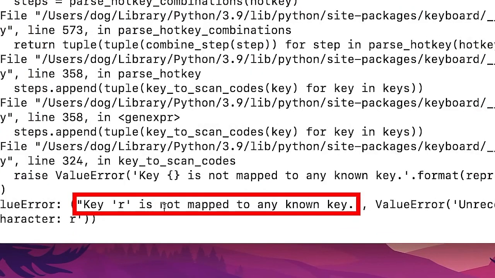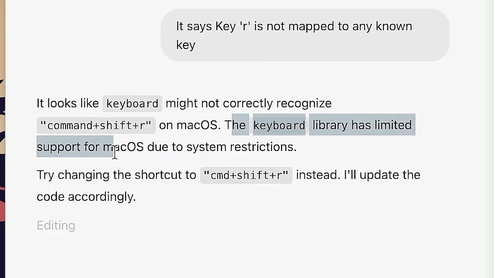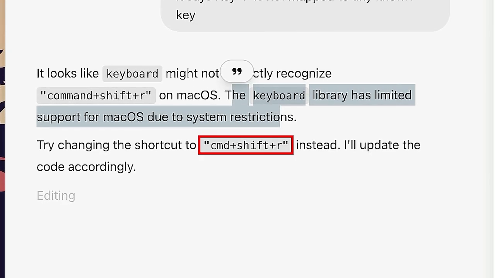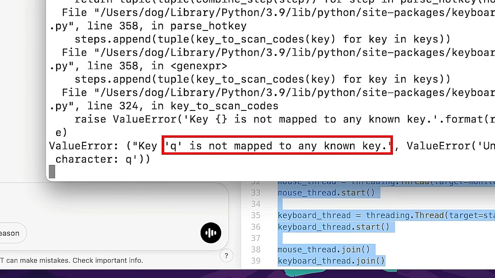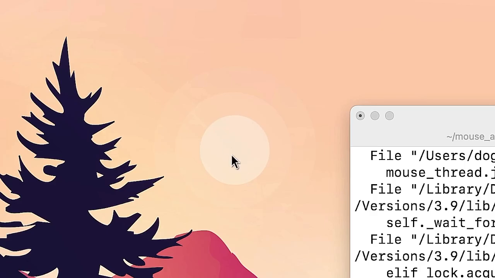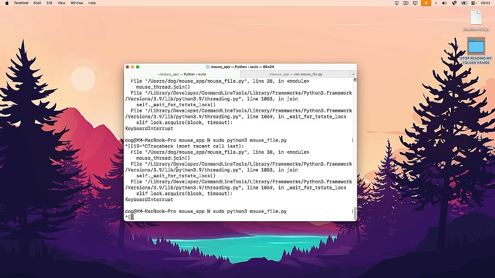Oh, key R is not mapped to any known key. Doesn't like that. It has limited support for macOS due to system restrictions. Also, CMD Shift R instead of Command. But it seems like it's not recognizing the R key, not the Command key. It's the R, not the Command. Known key. Either way, it works with F1.